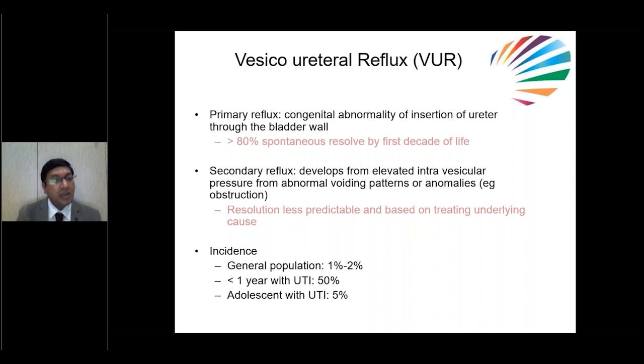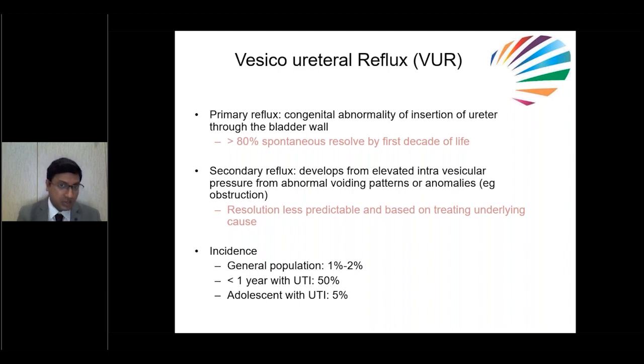Usually, primary reflux, 80 to 90% of the time, will resolve within the first decade of life, most of the time before 5 years itself. But coming to secondary reflux, this is secondary to elevated intravesical pressure. It might be because of voiding dysfunction or maybe because of obstruction like PUV or presence of neurogenic bladder. Here, resolution is less predictable. If you don't treat the underlying disease, obviously they'll have persistent reflux. It leads to damage of kidneys. Sometimes they require dialysis and transplantation also.